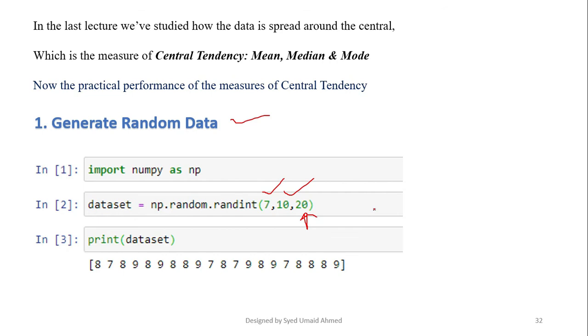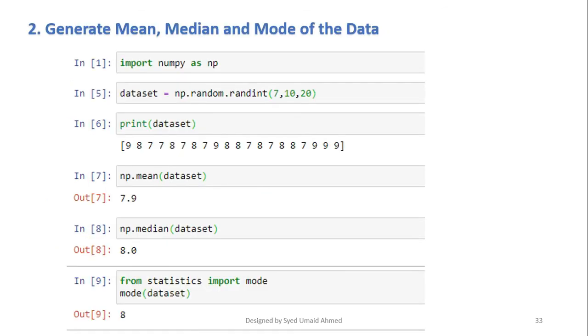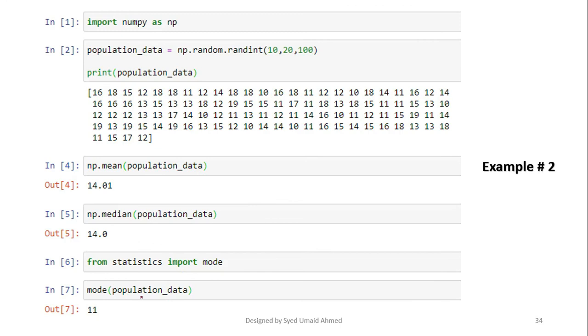Moving forward, if you want to generate the mean of the data set, you can calculate the mean with np dot mean, you can calculate the median with np dot median. And for the mode, you are not going to use np. For the mode, you have to import mode from the statistics library, and then you can do mode.